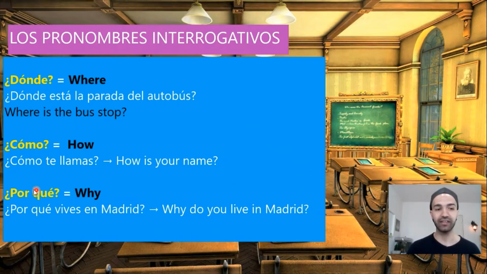So ¿por qué separately, two words, with an accent on the E, means why. Porque, one word without an accent, means because. ¿Por qué? Why? Porque, because. ¿Por qué vives en Madrid? Porque me gusta.